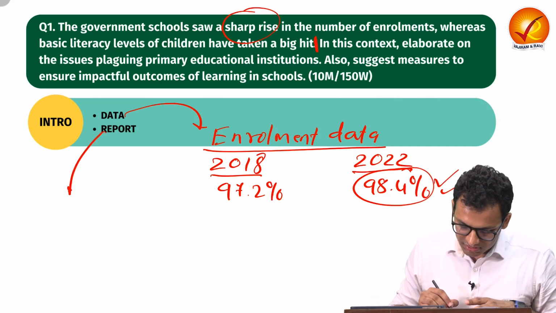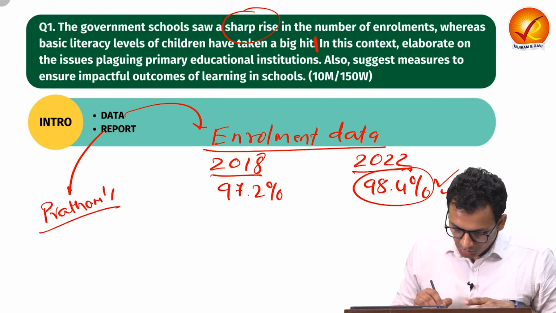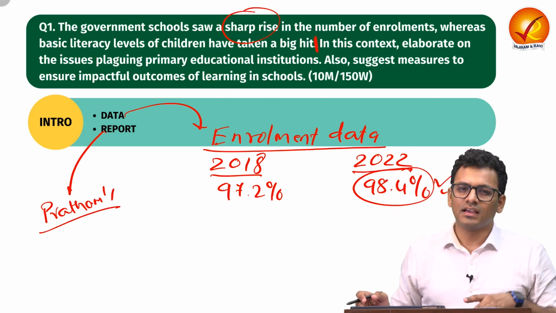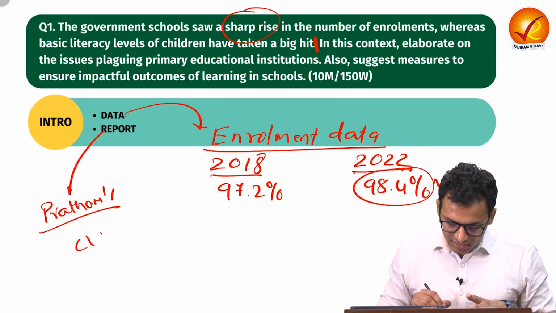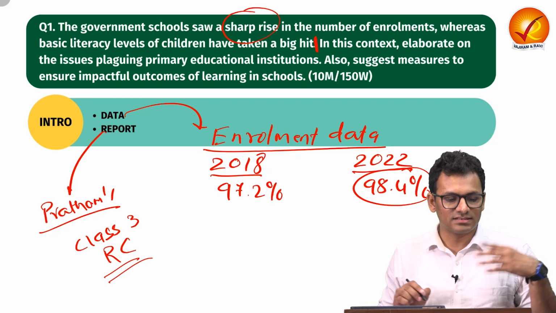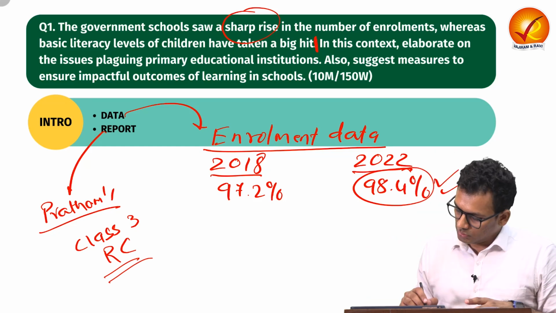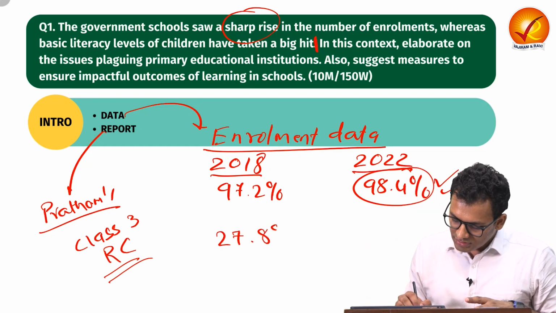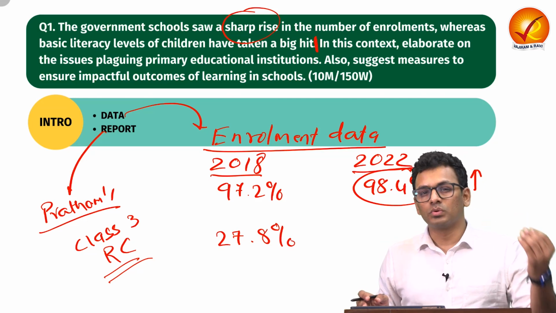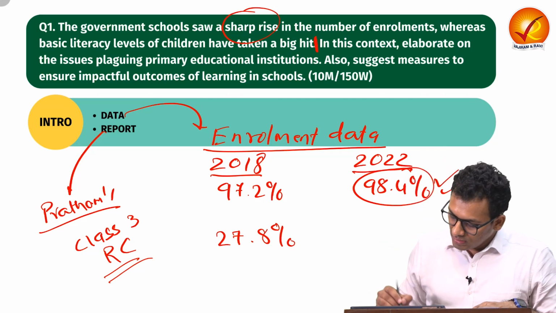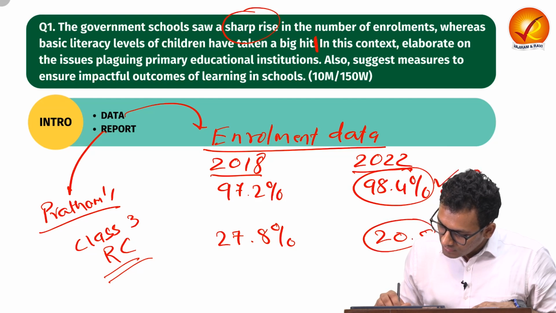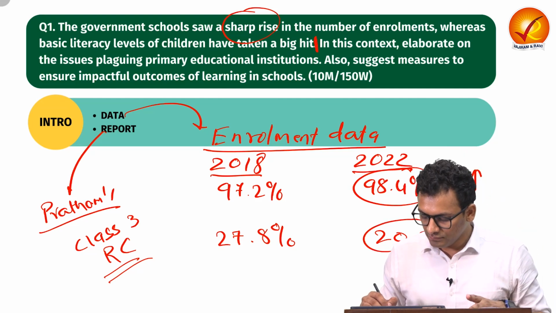You can use reports like Pratham's ASER report. Over here we have witnessed that children of class 3, their reading comprehension has dipped. Previously, in 2018, 27.8% of students were able to read their textbook, which saw a dip, and now only 20.5% of the classroom are able to read.